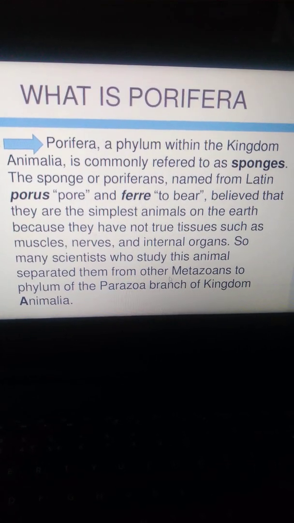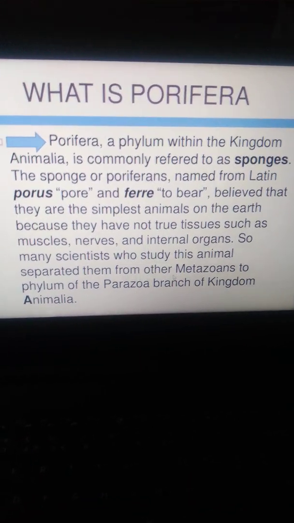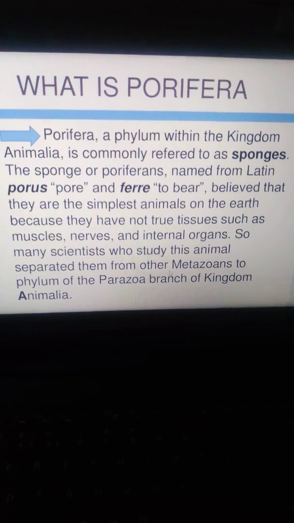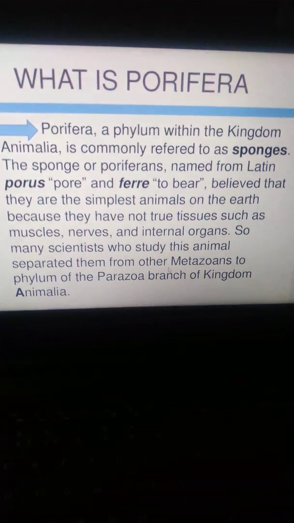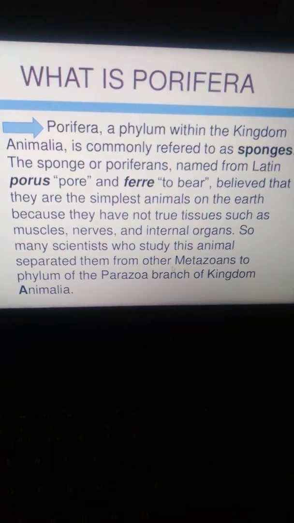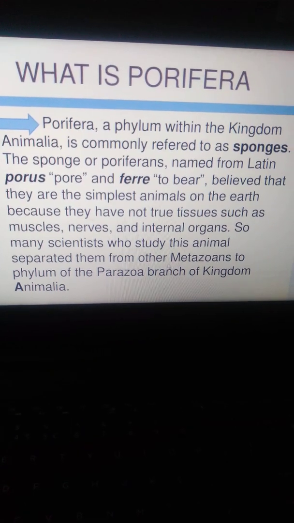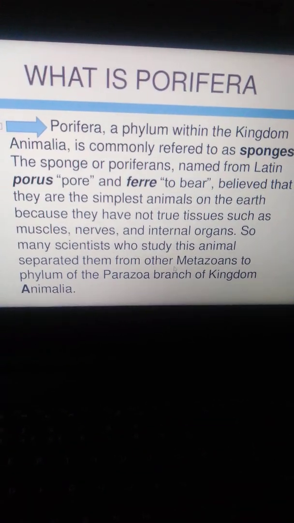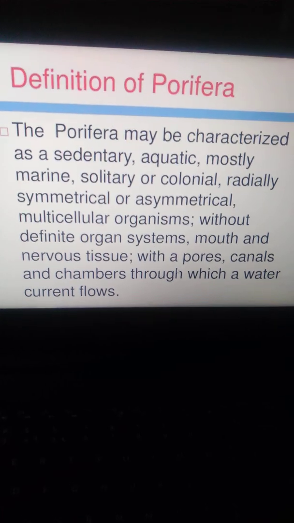What is Porifera? Porifera is a phylum within the kingdom Animalia, commonly referred to as sponges. The sponges, or poriferans, are named from the Latin porus, a pore, and ferre, to bear. This is the "What is Porifera" slide and the definition of Porifera.